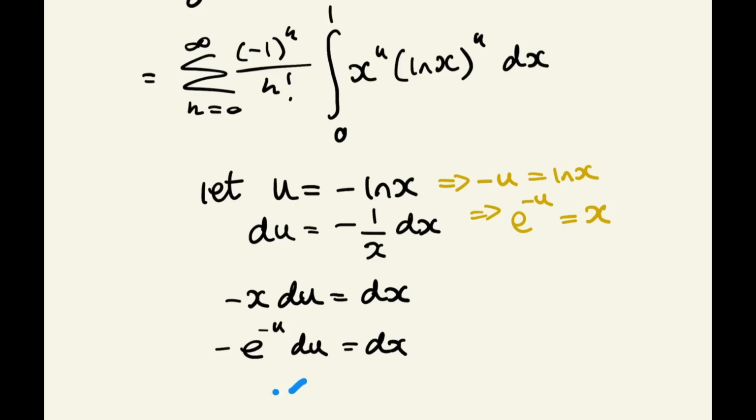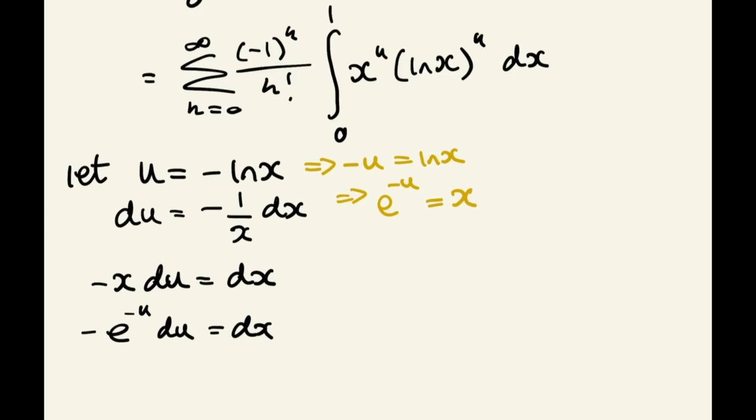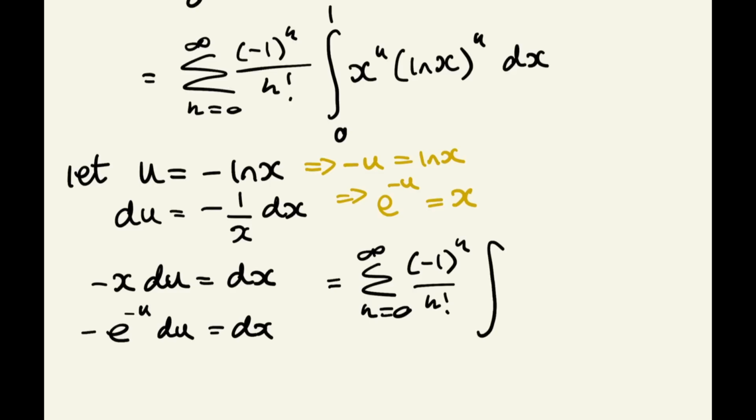So let's go ahead and substitute in everything that we have just done for our substitution. Okay, so this is now going to be the sum from k is 0 up to infinity of negative 1 to the power of k over k factorial times the integral, and let's talk about the limits now. So when x is 0, we're going to get u equals negative ln of 0. Well, ln of 0 is negative infinity.